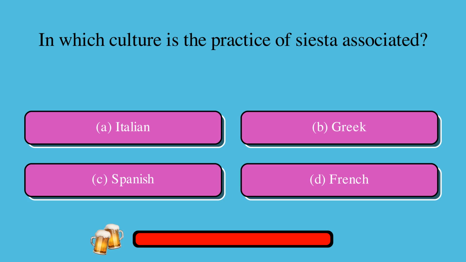In which culture is the practice of siesta associated? A. Italian, or B. Greek, or C. Spanish, or D. French? The correct answer is C, Spanish.